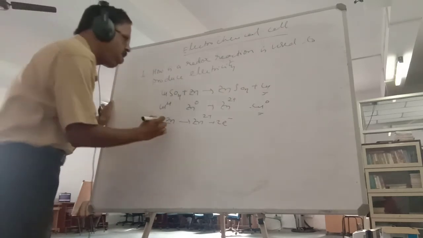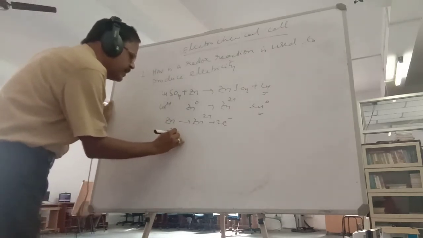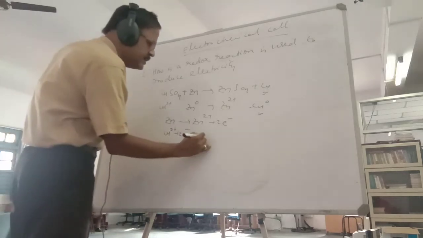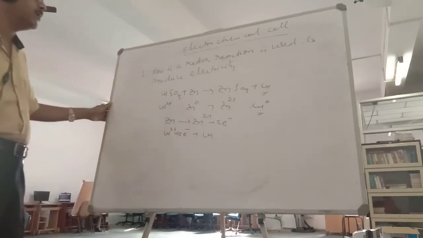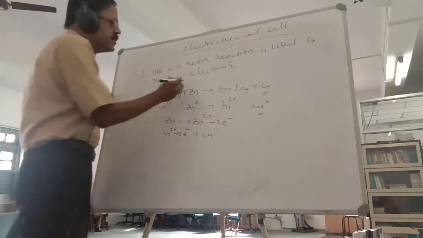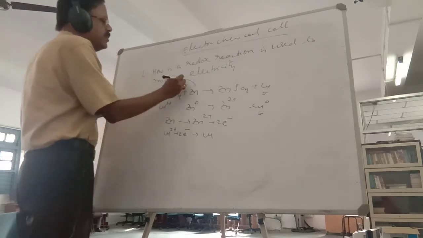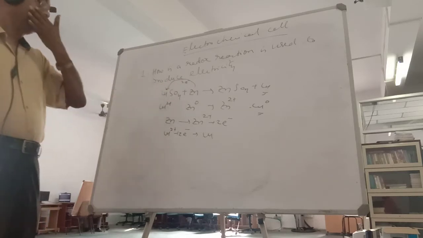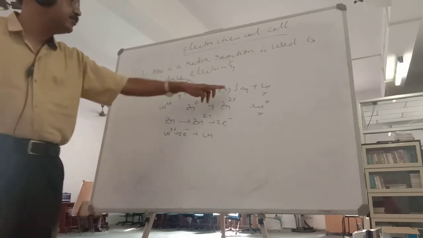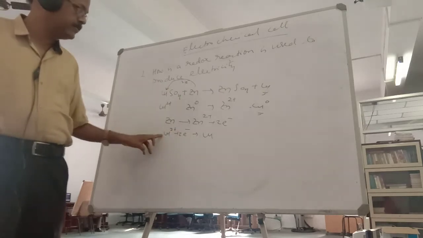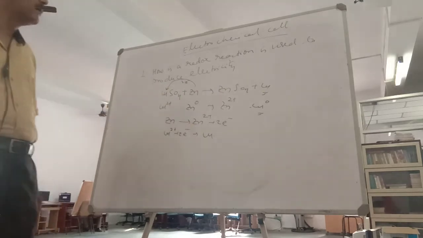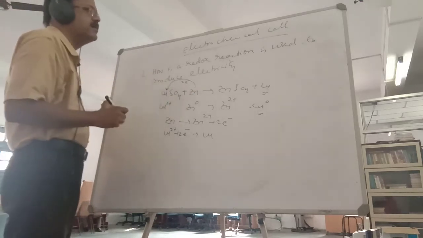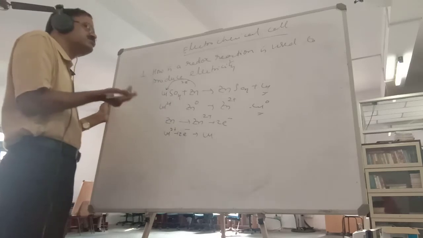At the same time, what is copper doing? Copper 2+ is taking these 2 electrons and changing into copper. Now, there is a transfer of 2 electrons from zinc to copper. Zinc is changed into Zn2+, copper 2+ is changed into copper. So there is a shift of electrons from zinc metal to copper ion. So there is a transfer of electrons.